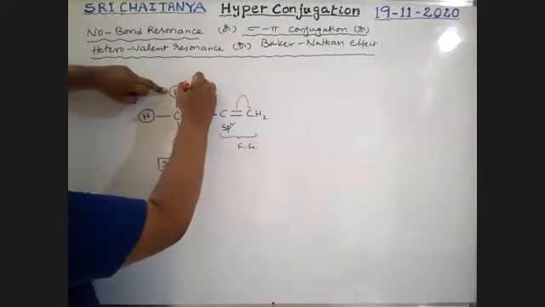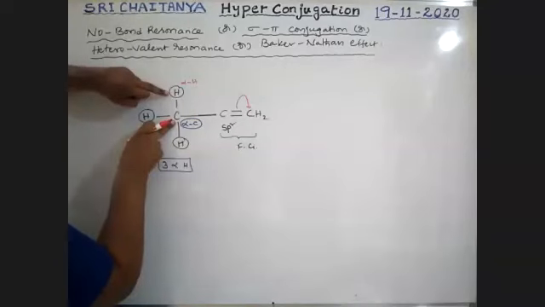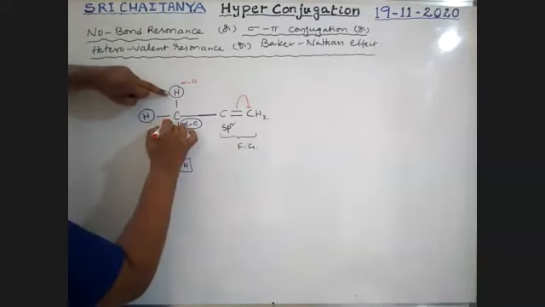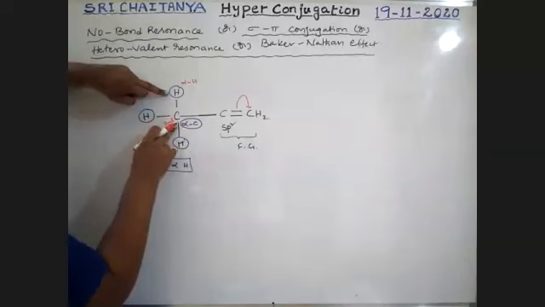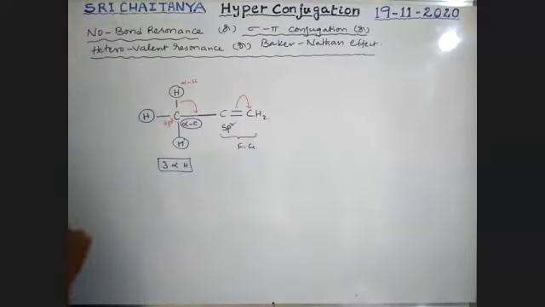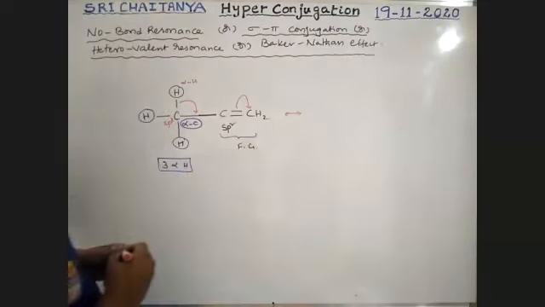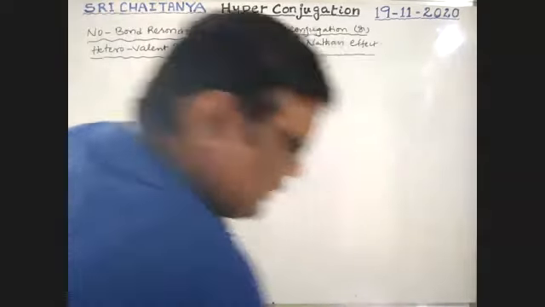The sigma bond present between the sp3 alpha carbon and the alpha hydrogen turns into a pi bond. Now see here, this is converted like this.